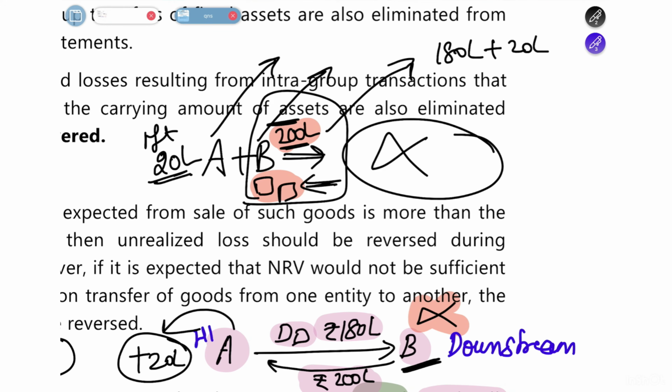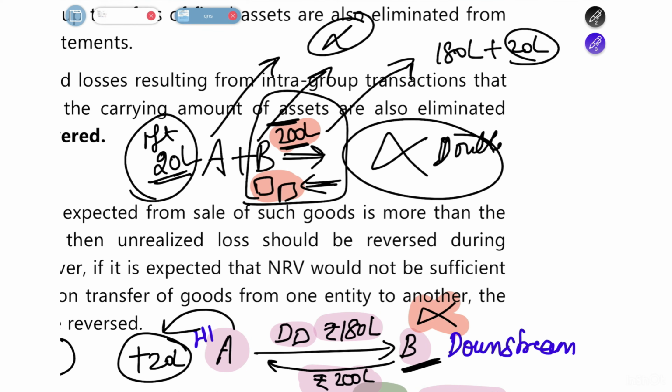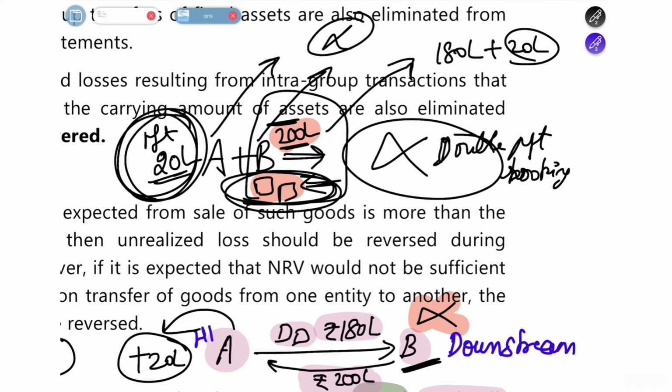B Limited paid a profit of 20 lakhs. So in B Limited books also 20 lakh profit is being shown. A Limited book also 20 lakh profit is being shown, which is completely wrong, and this should not be the picture. So here there is a case of double profit booking. So you should not do this. So this profit is something which is just shown in the books. This is not a realized profit. You have not yet sold the inventory. So this profit is right now an unrealized profit.